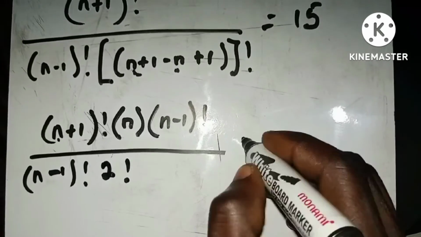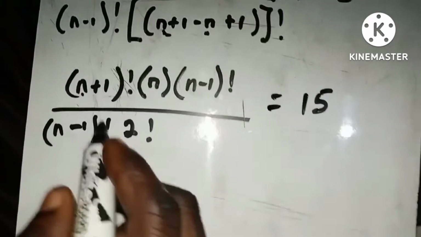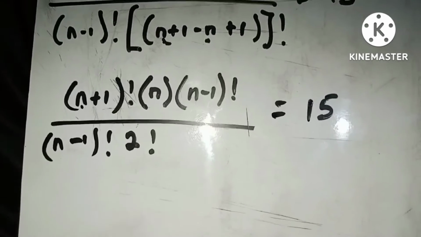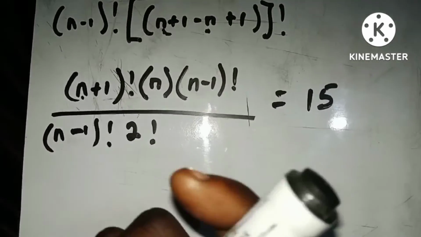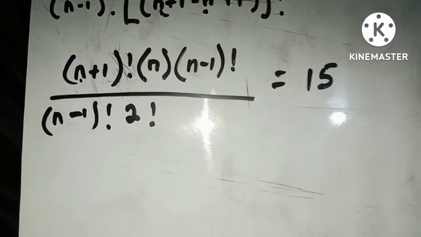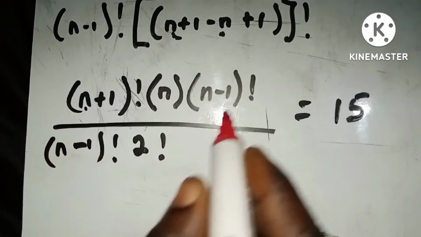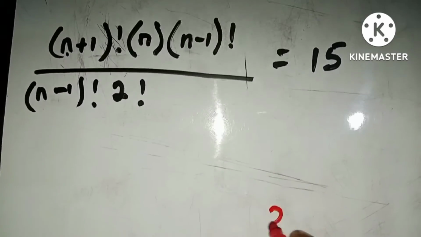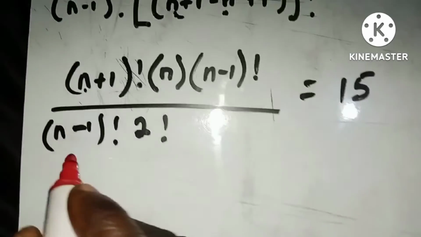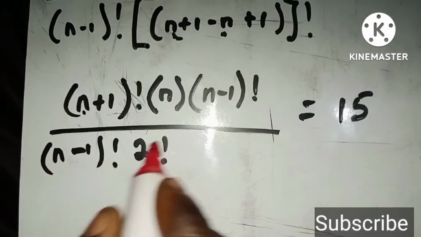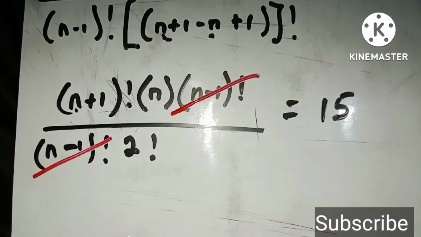Now remember everything is equal to 15, right? If you want to change it, you may rearrange it, but under normal circumstances, you can see clearly that the top and the bottom will cancel out. What I mean by they will cancel out is that you can see the same term at the bottom and the same term at the top, just like saying 2 divided by 2, that should be equal to 1, so they cancel out. You are seeing the same thing here, (n - 1) factorial and (n - 1) factorial, so this one and this one are going away.